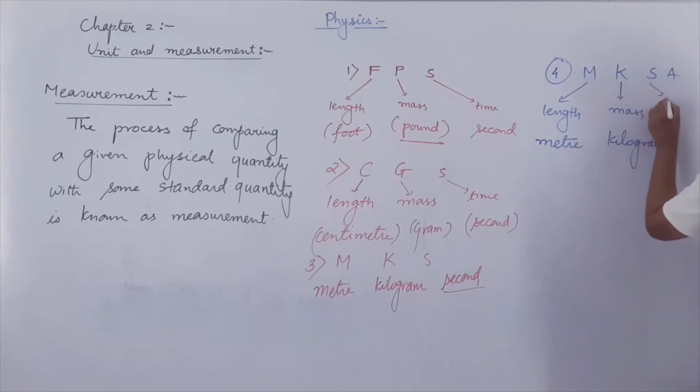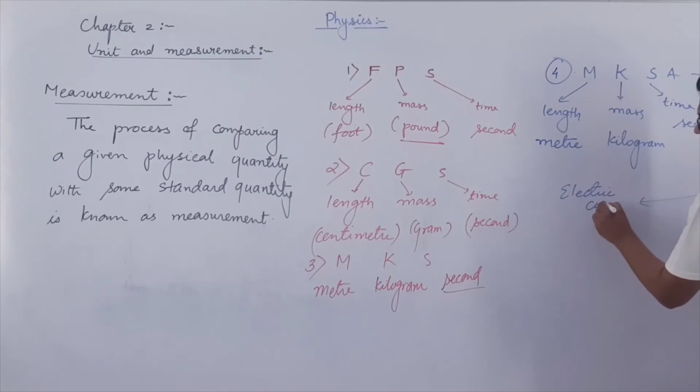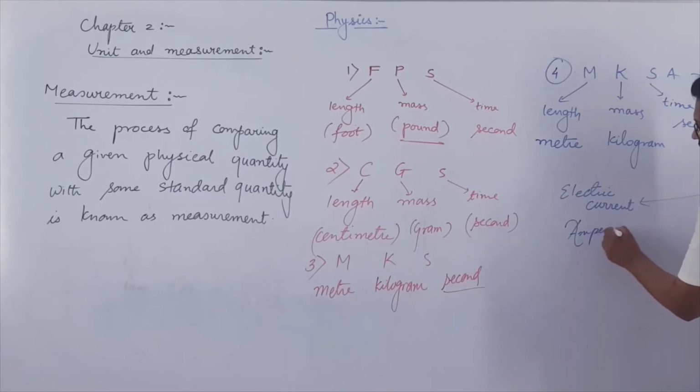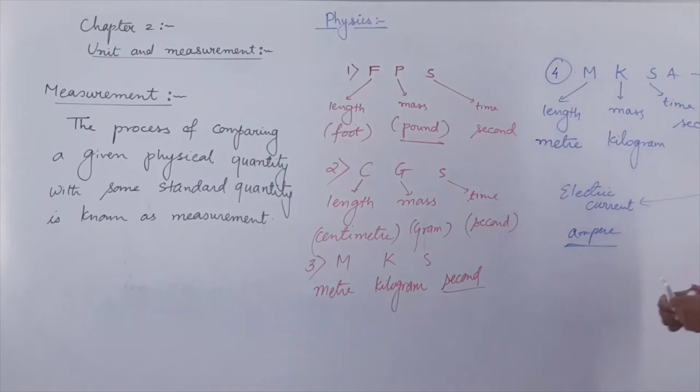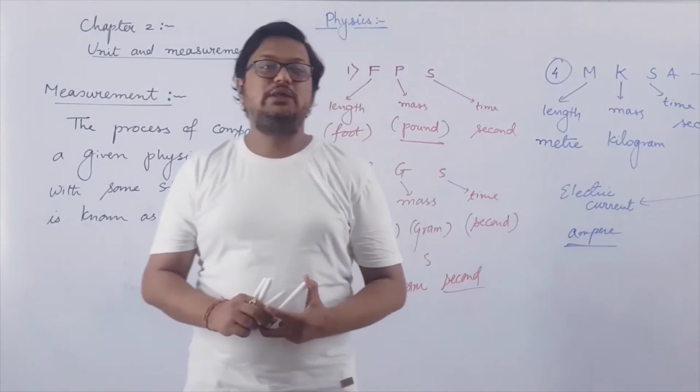S is for measurement of time, that is second. And A is for measurement of electric current, which is ampere. So this was the 4th unit system introduced for measurement.